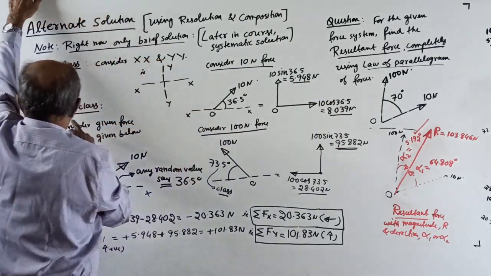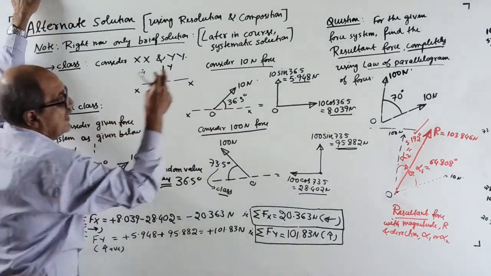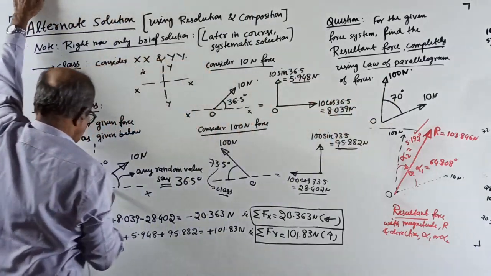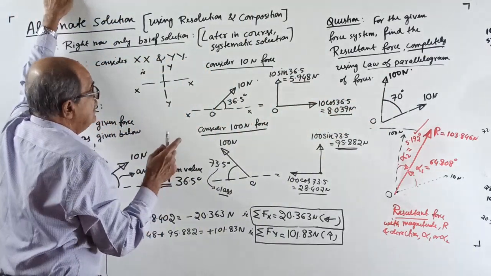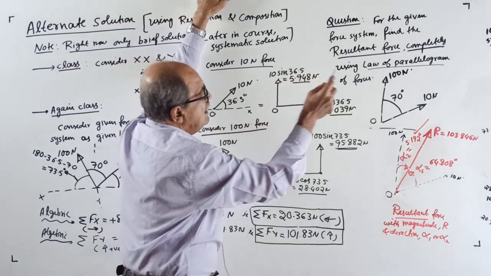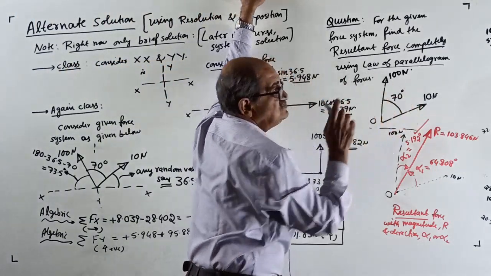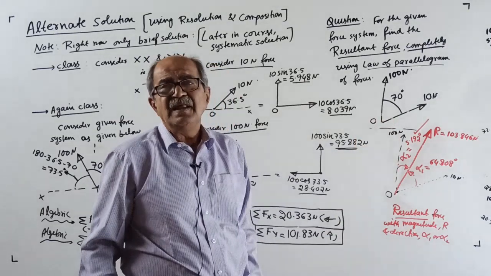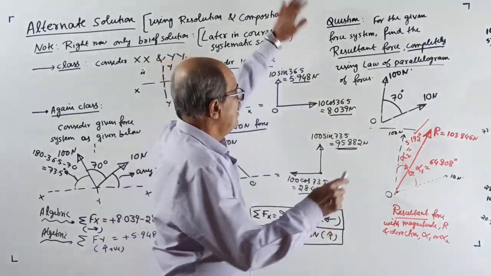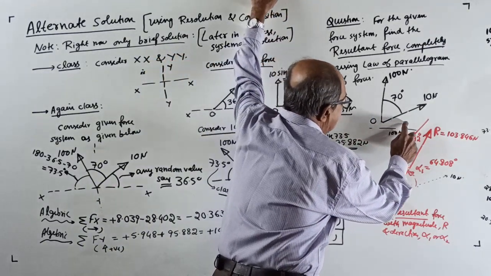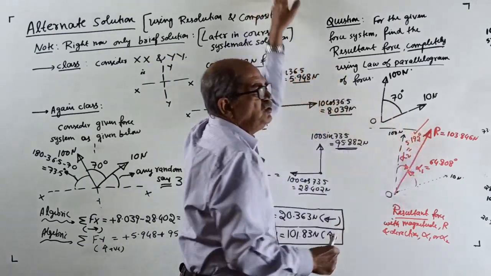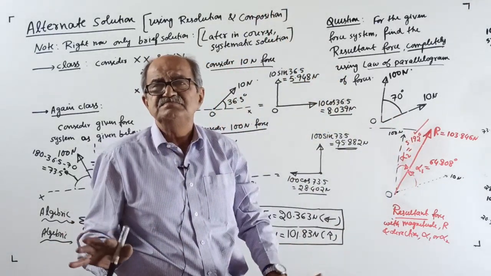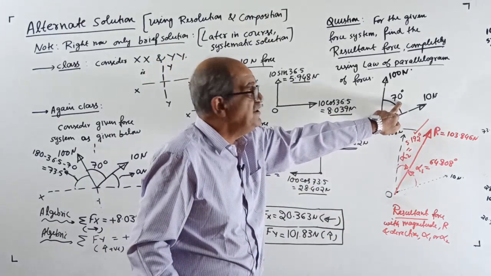Now I am going to sketch this system here. At that time, you require the angle made by any one of the forces with either xx or yy. It is not there, but actually, it does not matter. So, suppose I take xx here, you take any random angle, but you should not disturb 70 degrees.